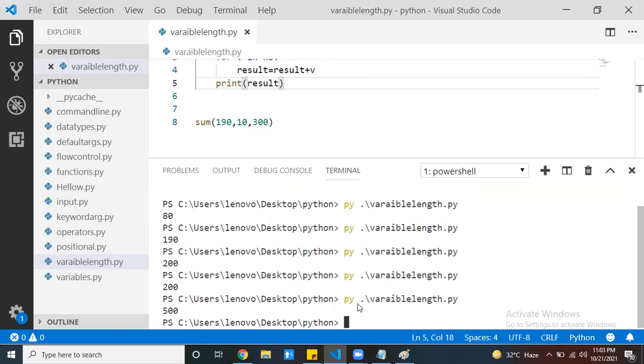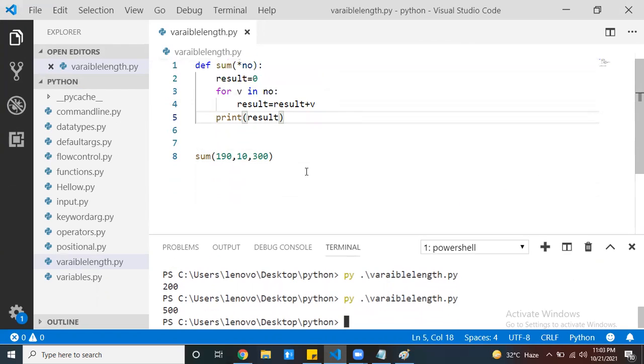Yes or no. So where exactly are we going to use this variable length argument? If my function holds n number of arguments and I don't know the parameter count exactly, how many arguments I need to pass, sometimes maybe 10, exact count I don't know, sometimes maybe 20, sometimes 5, sometimes 1. I don't know exactly how many arguments I can pass while calling that particular function.